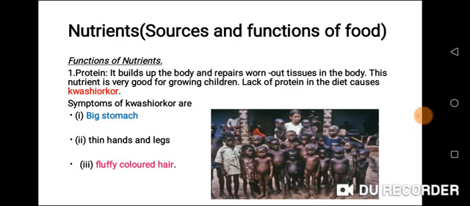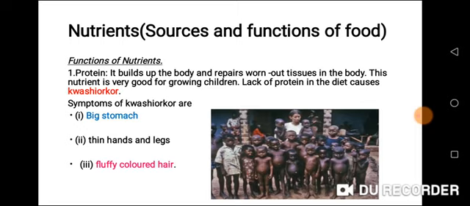When you have any cut, after some days, you will notice that another flesh is trying to recover the wound. That is the work of protein. You need to eat more of proteinous food as children because it builds up the body, it promotes growth, it repairs worn out tissues. And this nutrient is very good for growing children.